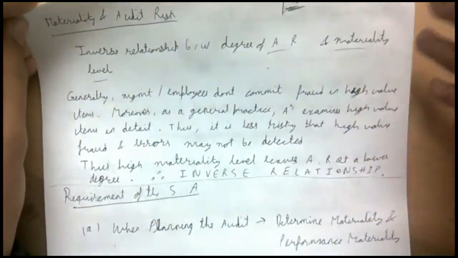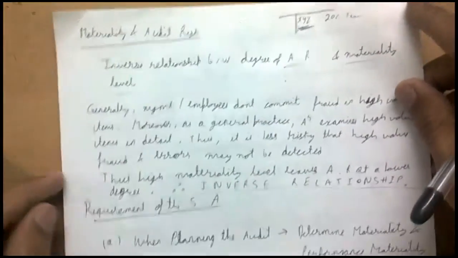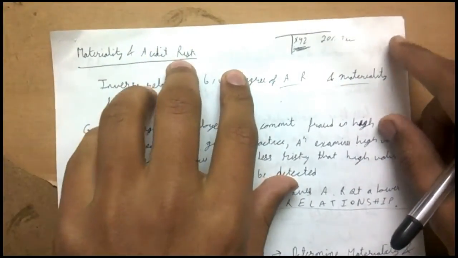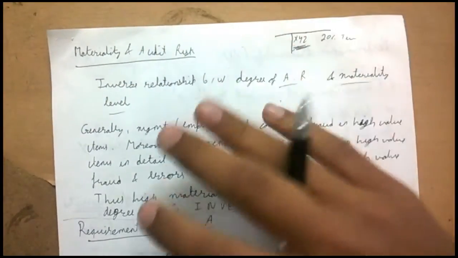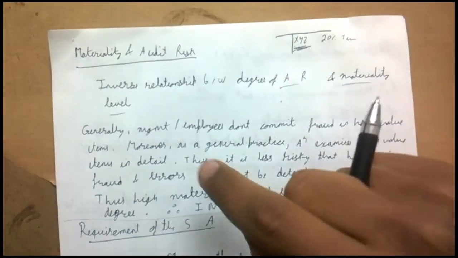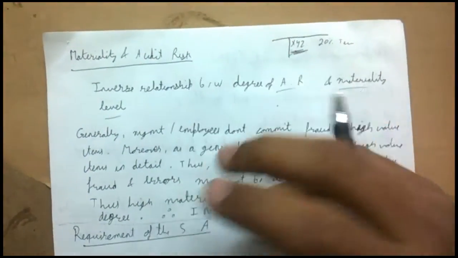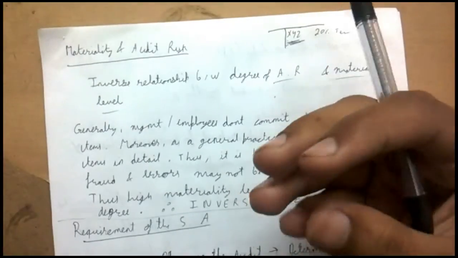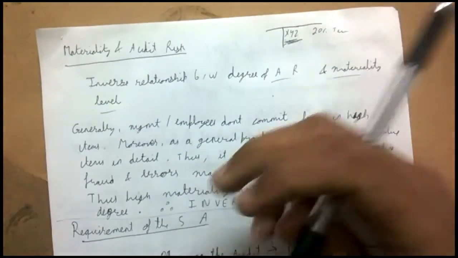So this time, all the notes are going to be there, and I'm starting from where we were: materiality and audit risk. So this is the next topic. When we are comparing materiality and audit risk, we get to know that there's an inverse relationship between materiality and audit risk.